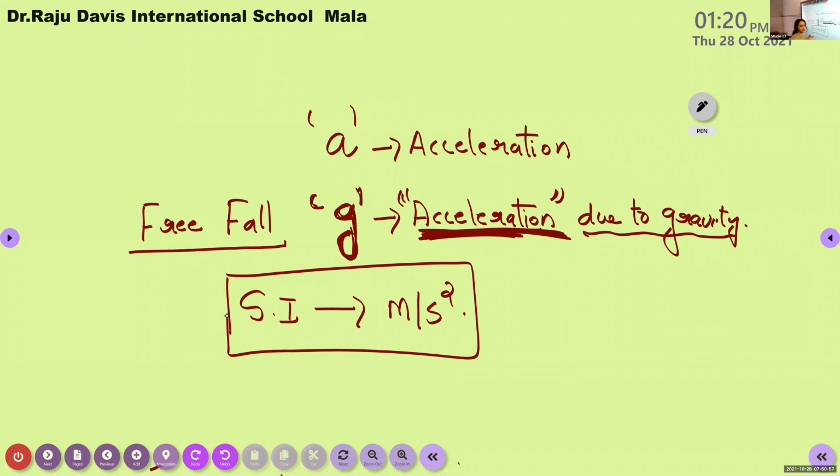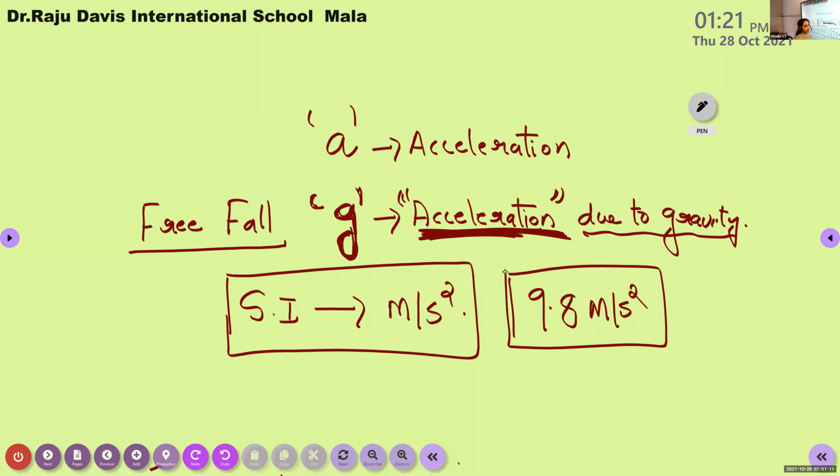And it possesses a constant value. It is equal to what? It is equal to 9.8. Okay, 9.8 meter per second square. I will explain how this value is obtained for acceleration due to gravity. Okay, and students, you may note this point also. For easiness of calculation, we are using this value for doing the numericals.